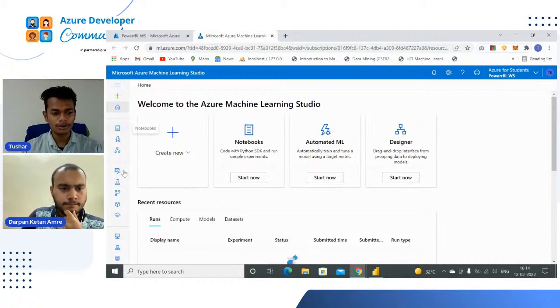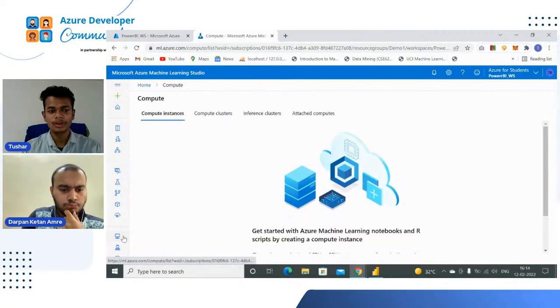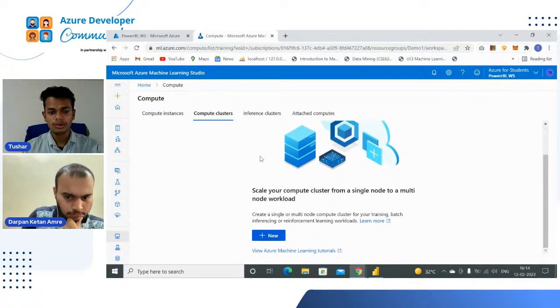In this left column, this computer icon is known as the compute button. So I'm clicking on that. You will see compute instance, compute cluster, inference cluster, and attached computes. We have to create a compute cluster, so we are going to select compute clusters. And now we are going to create a new compute cluster.